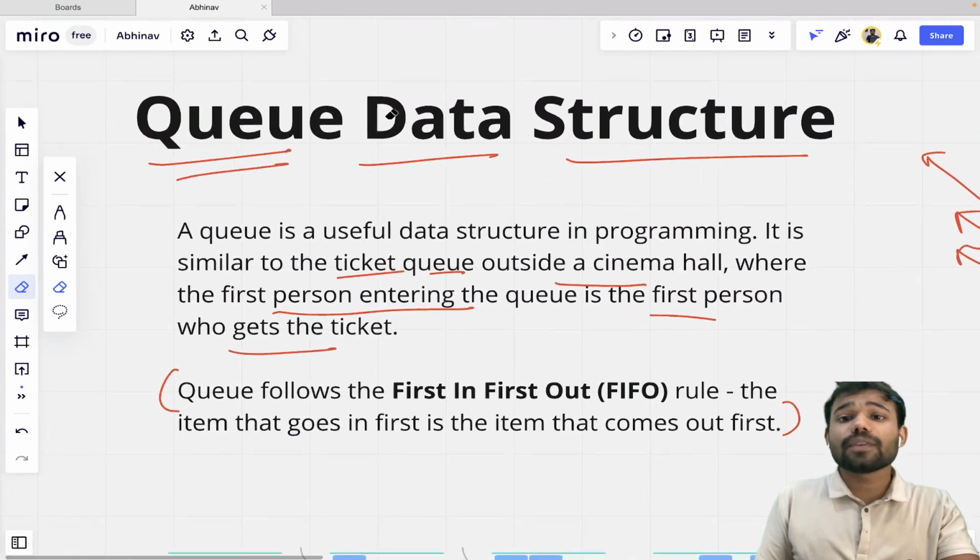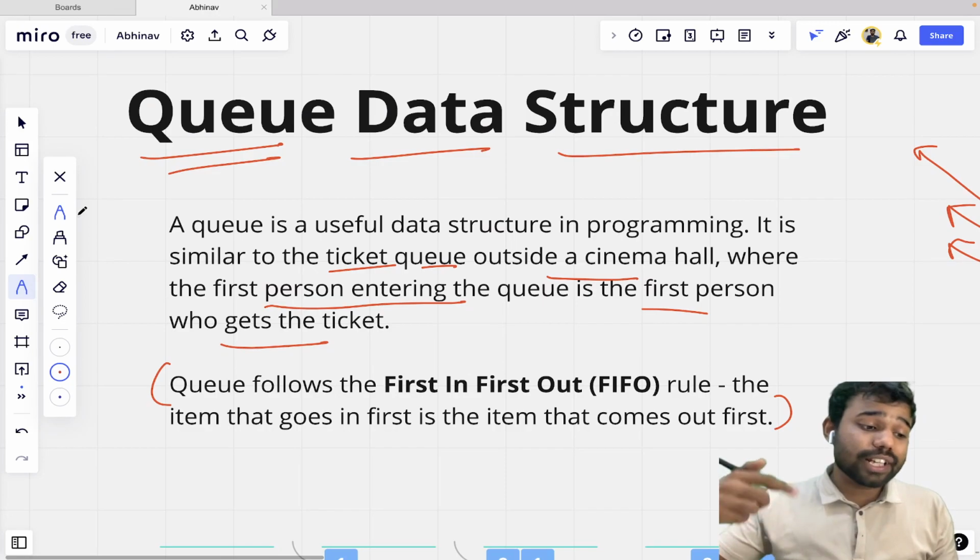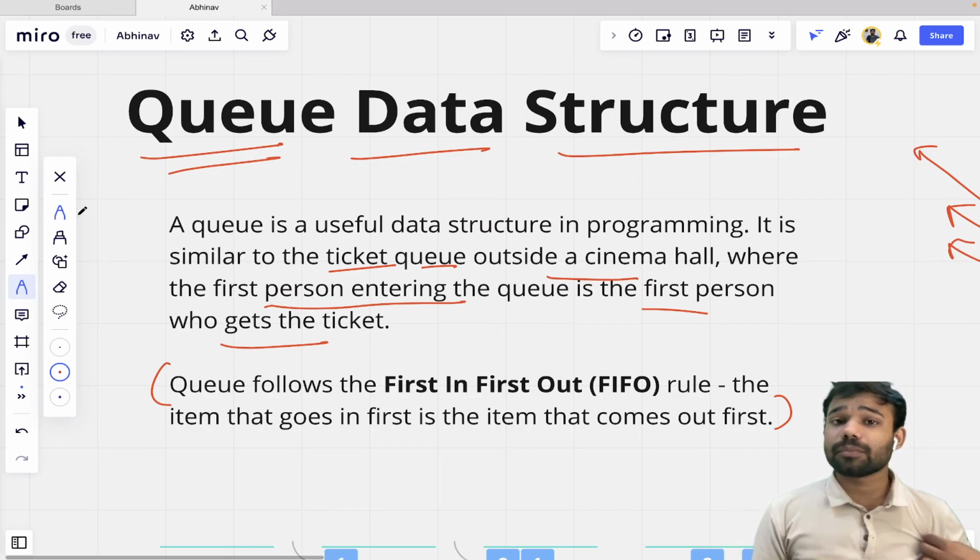So queue is not a primary data structure. It is an abstract data structure. We have to create a queue using other different data structures.